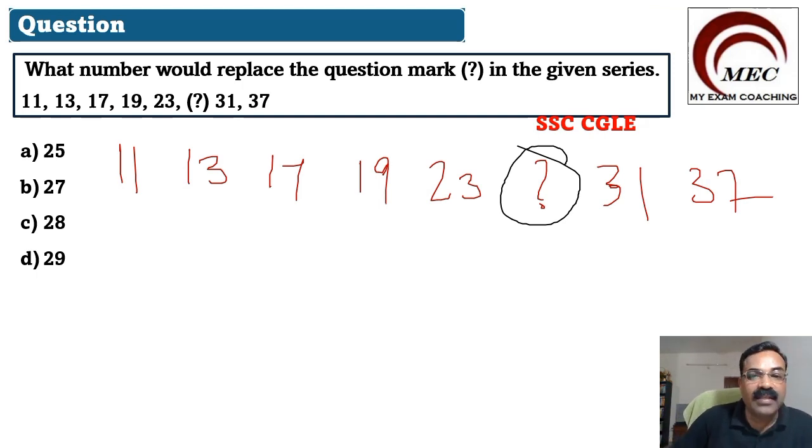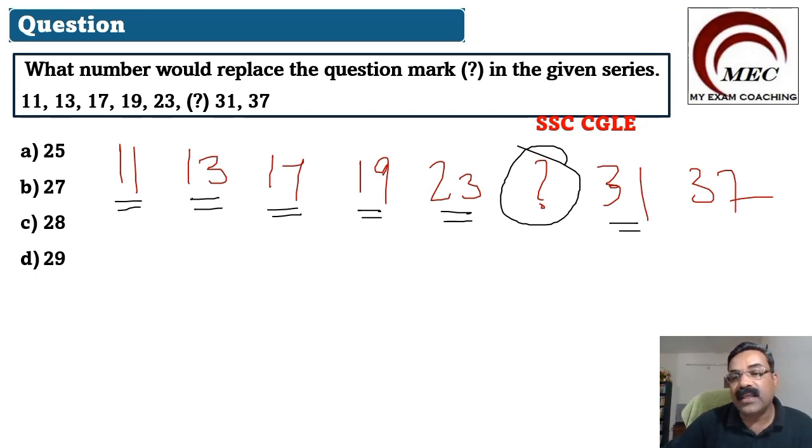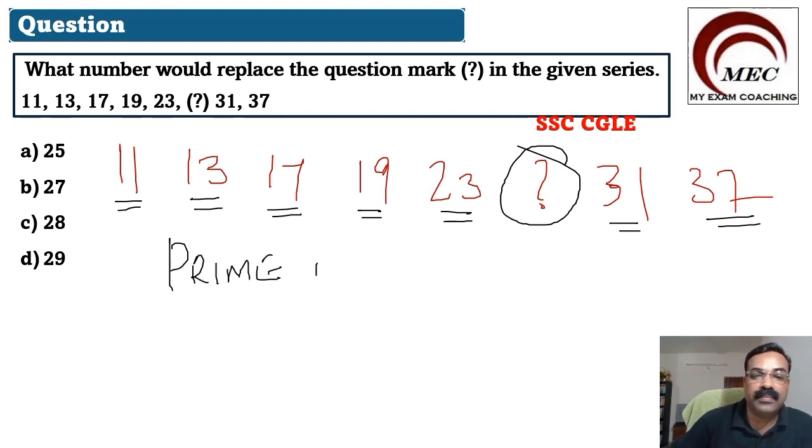When you see this, you can see 11, 13, 17, 19, 23, 31 and 37. They all are prime numbers.